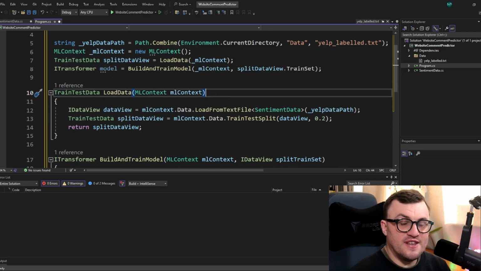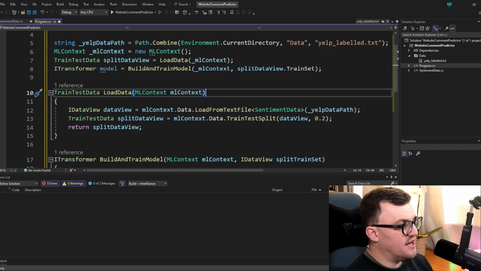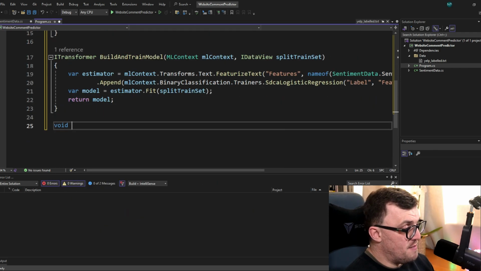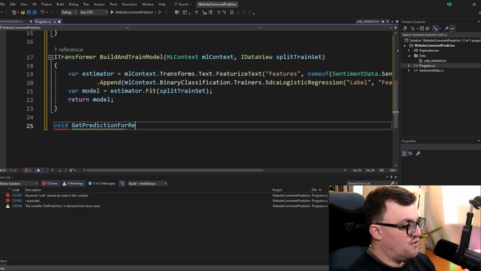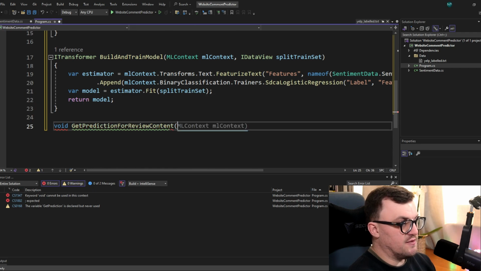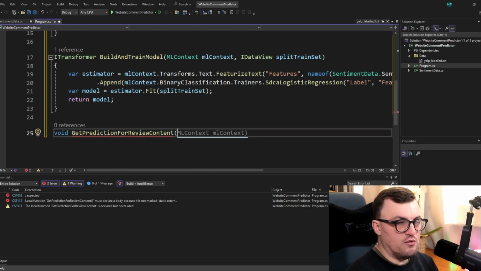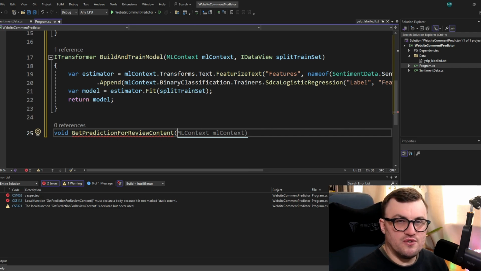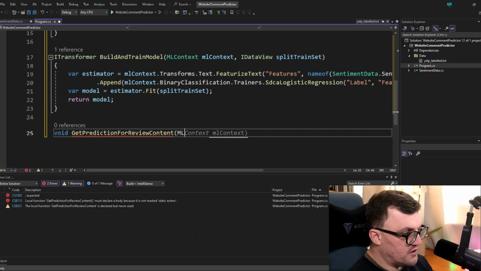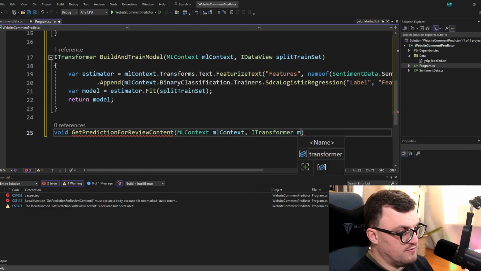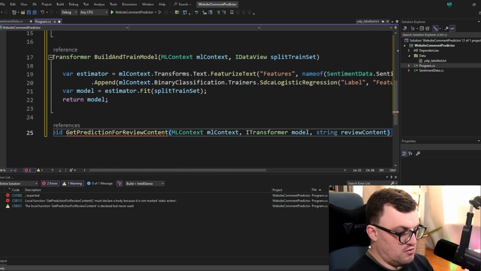So this is the fun bit. This is where we actually get to predict using that model. I'm going to create a new function for this. Actually, it's a method, it's just void, and I'm going to call it GetPredictionForReviewContent. We can pass an example line of text into it, and it will do a prediction and return the results or print the results on the screen. So we'll need the ML context, we'll need our model, and then we'll need the content that we're going to predict against.